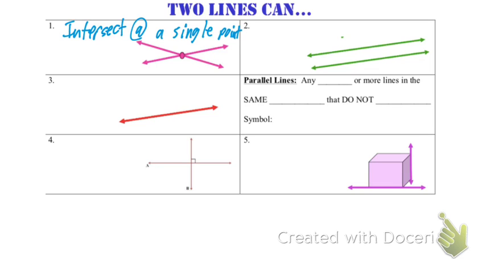The second option, two lines can be parallel. You guys remember a symbol for parallel? Two little slashes. That means parallel. You also can see them straight up and down sometimes. Parallel lines never, ever touch, like train tracks or the stripes of the American flag.